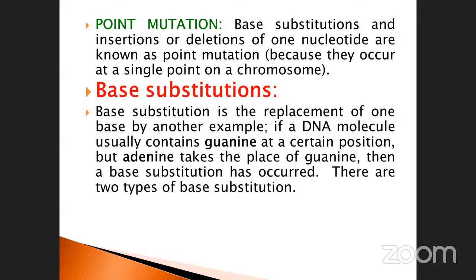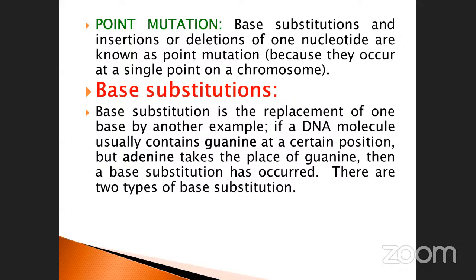Already we discussed shift mutation, addition, deletion. In a particular point only, the particular base will be removed. Base substitution and insertion or deletion of one nucleotide are known as point mutations, because they occur at a single point on a chromosome.